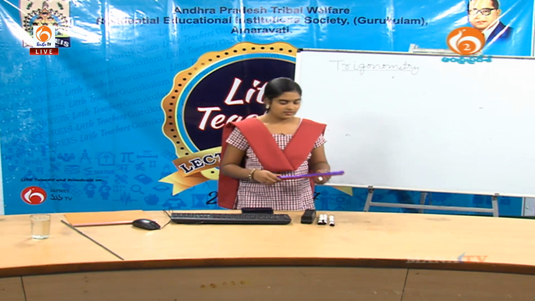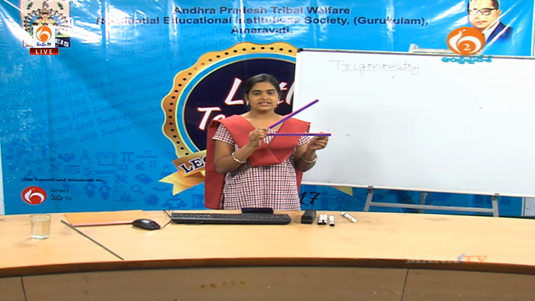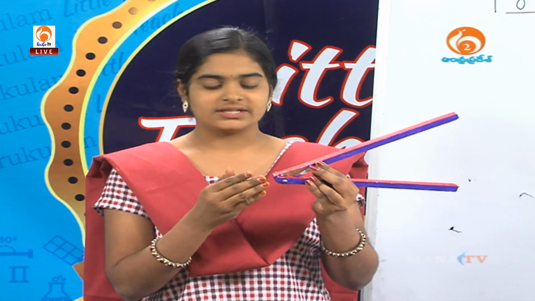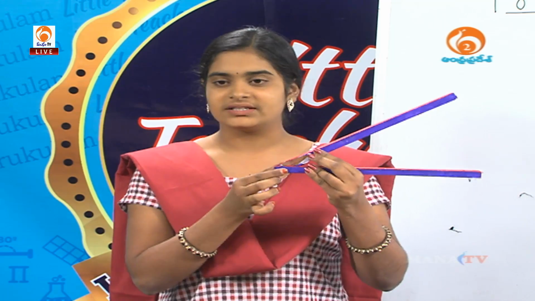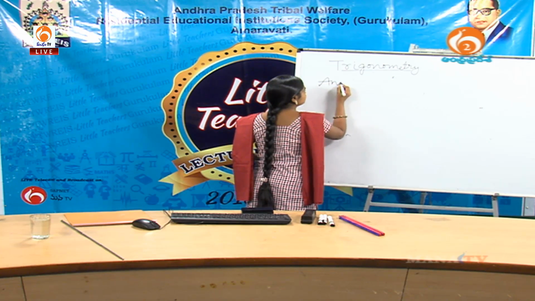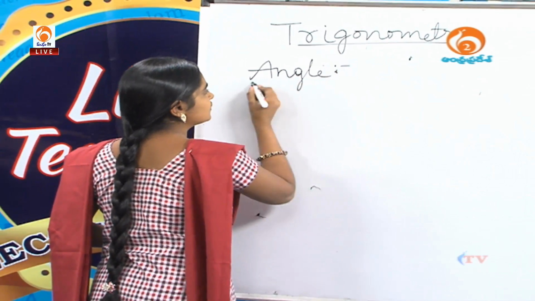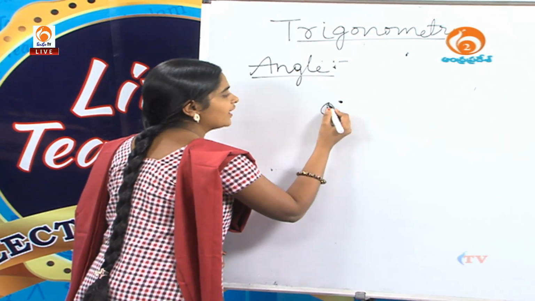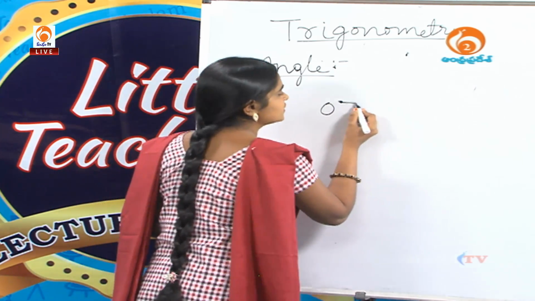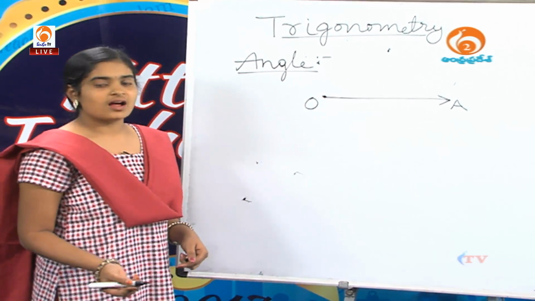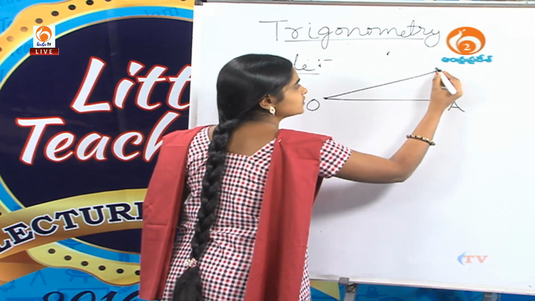Suppose we consider two rays which have a common endpoint, that is this one. We have a point called O, and if we draw a ray it is named OA, and if we draw another ray it is named OB.